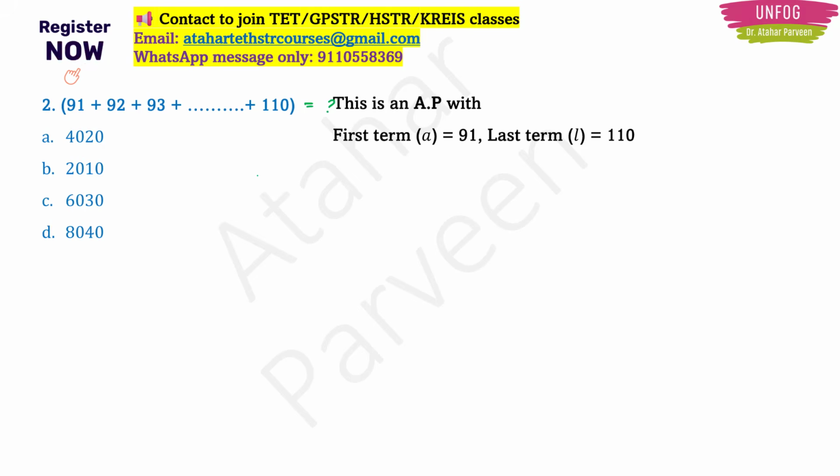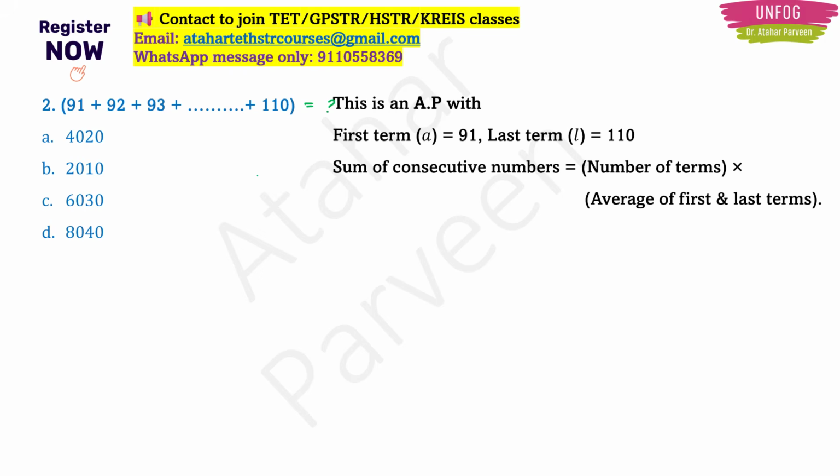But also, this 91, 92, 93 and so on, these are consecutive numbers, right? So in order to find the sum of consecutive numbers, there is one formula. Number of terms into average of first and last terms. So here, this sum of consecutive numbers is Sn. What is the number of terms here?